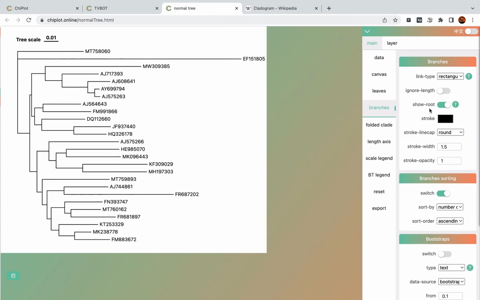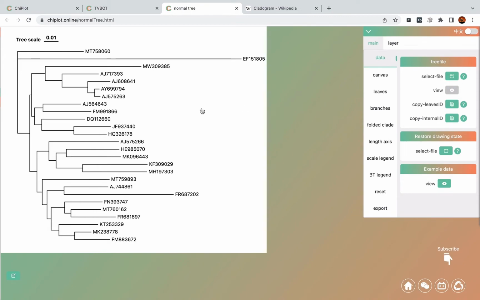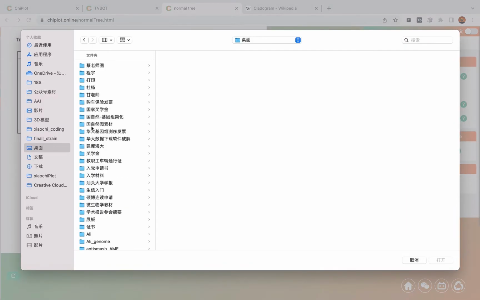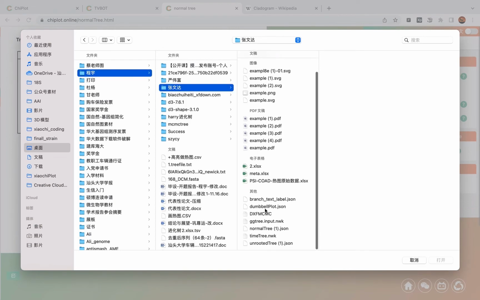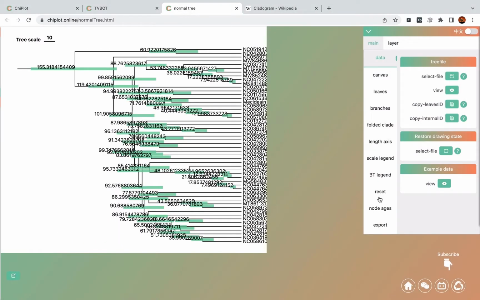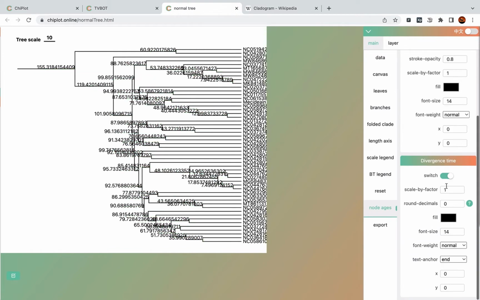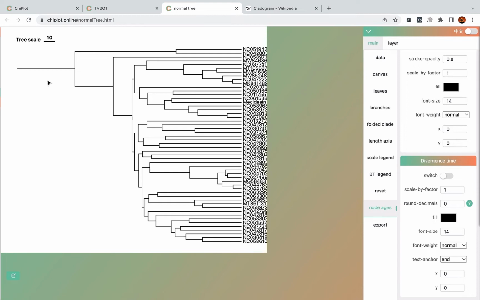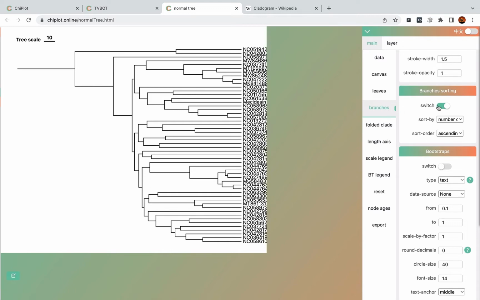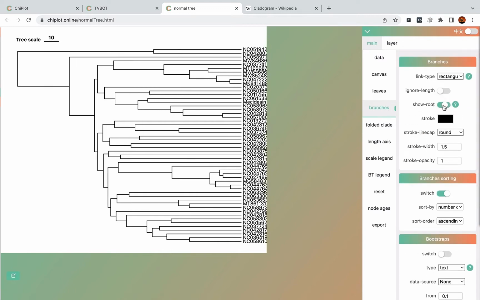The next one is show root. For some tree files that have a root length, it will be displayed. Like we can upload an example tree file. For this tree file, there is a root length, so it will show a root line here. If you turn off this switch, the root will not be shown.